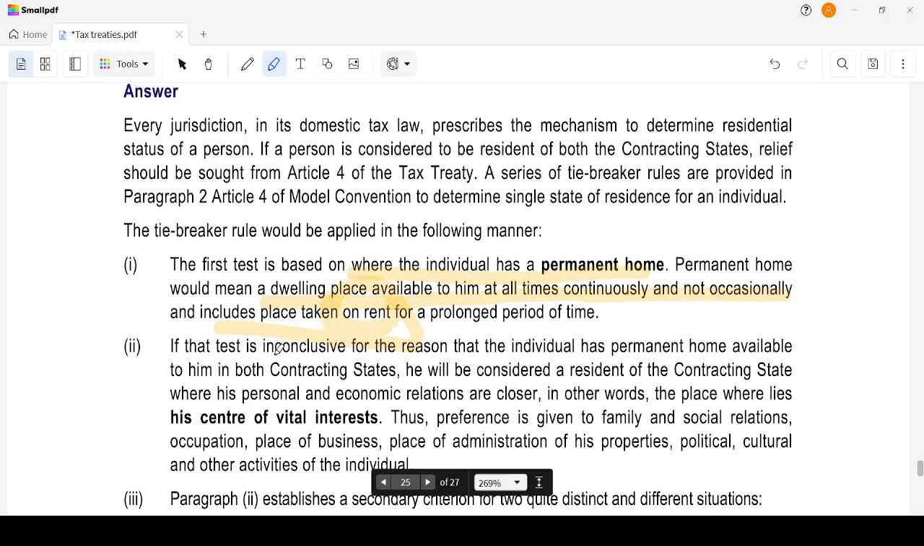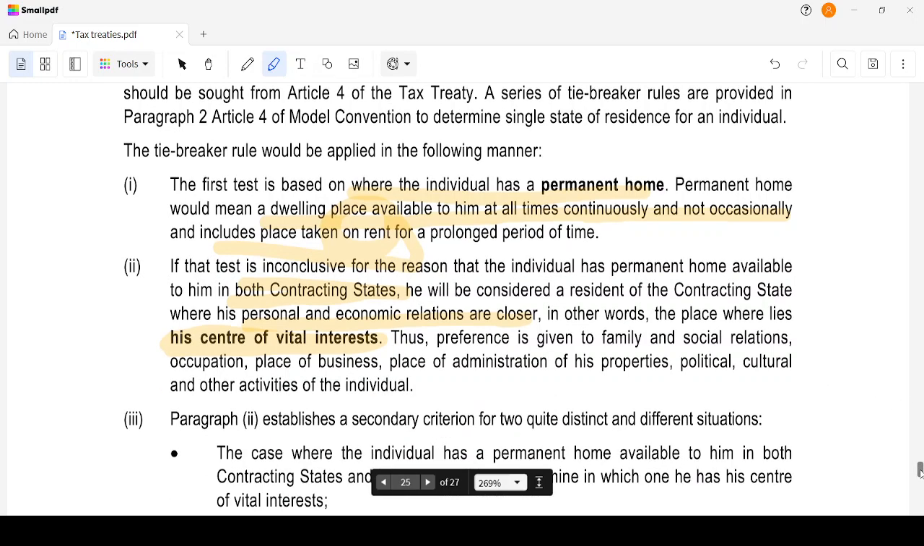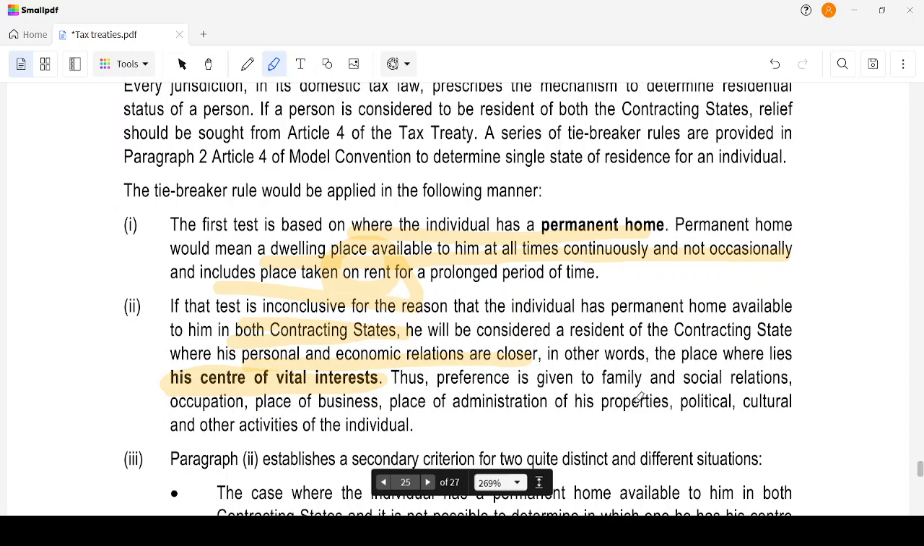First you identify the permanent home or homes. If the individual has a permanent home available in both the contracting states, he will be considered a resident of the contracting state where his personal and economic relations are closest. That is the center of vital interest. Thus, preference is given to family and social relations, occupation, place of business, place of administration, office, properties, political, cultural, and other activities of the individual. So the first is permanent home. If he has a permanent home in both the contracting states, then you should see the center of vital interest.